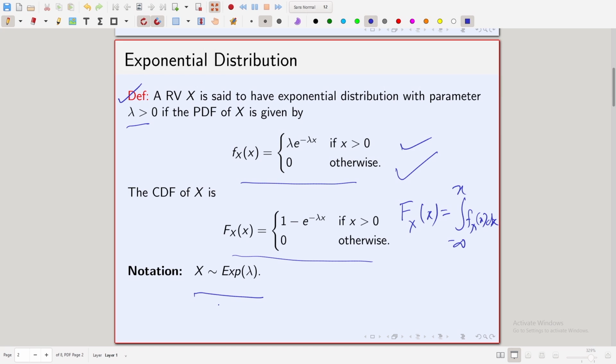You also know many properties of exponential random variables. For example, you can easily check that the expectation of x exists and is equal to 1 over lambda. Similarly, you can calculate the variance of x and so on.